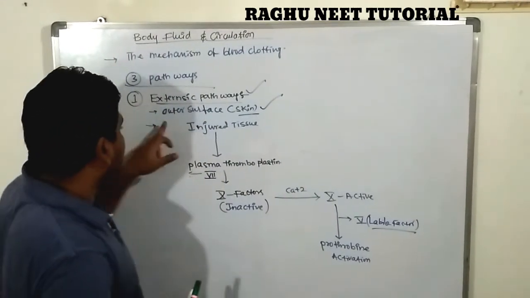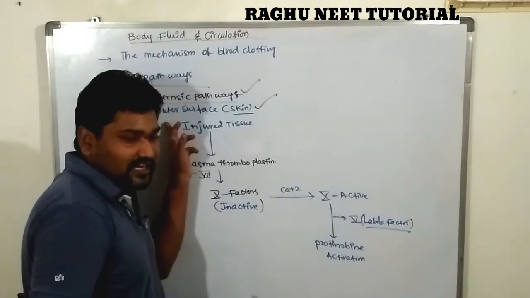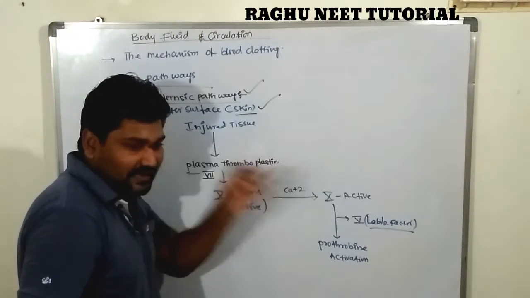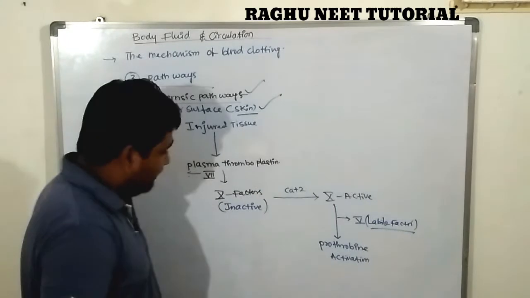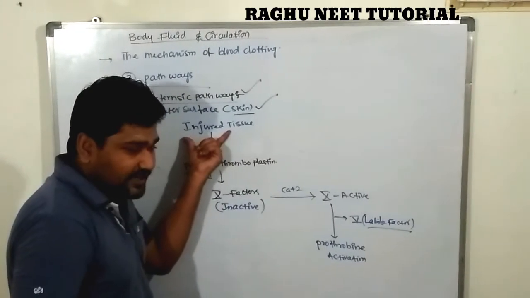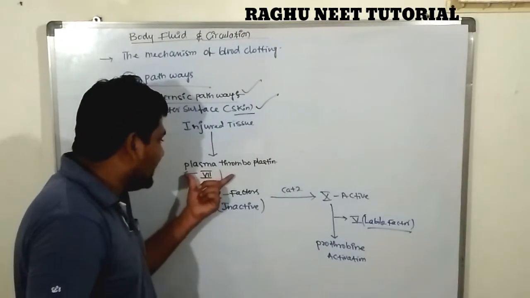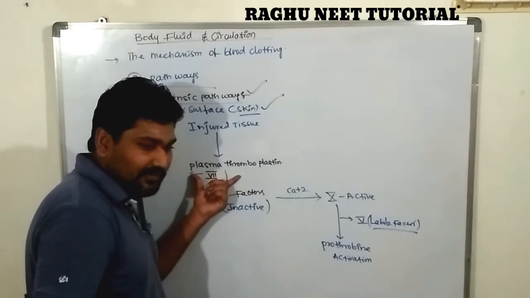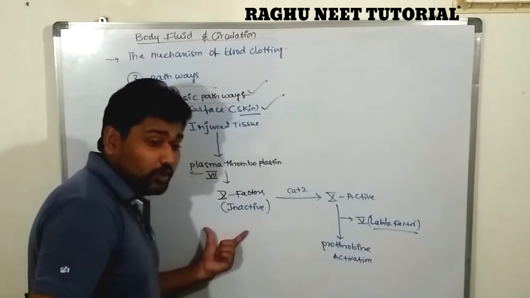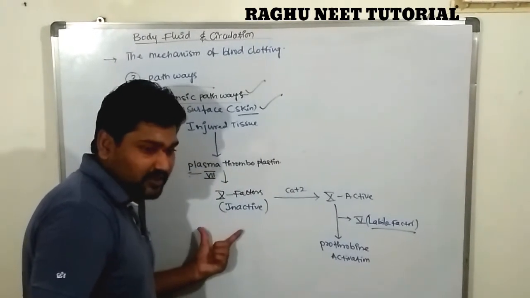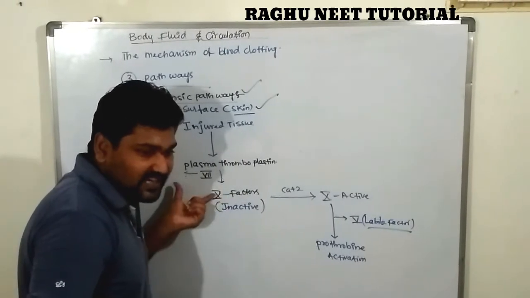But in the extrinsic pathway, the surface of the skin is getting ruptured. The blood vessels will be ruptured and the blood comes out of the body. When the tissue is injured, the injured tissue secretes plasma thromboplastin. The plasma thromboplastin is converted into inactive 10th factor.